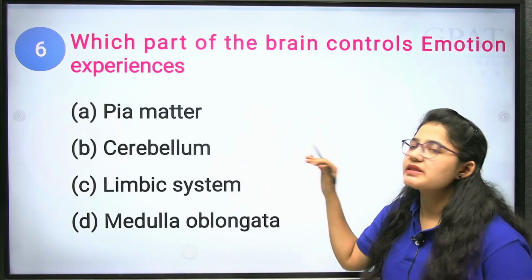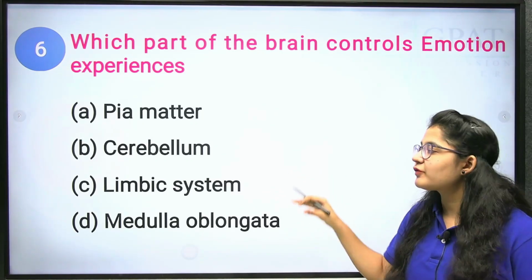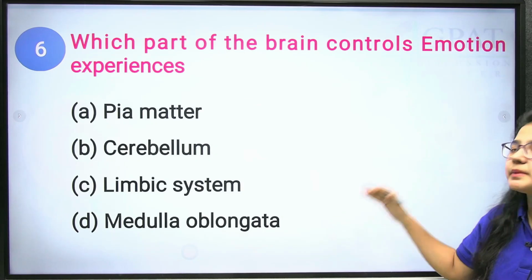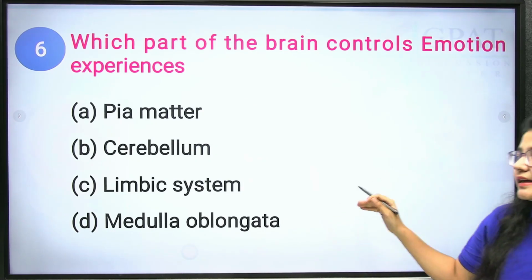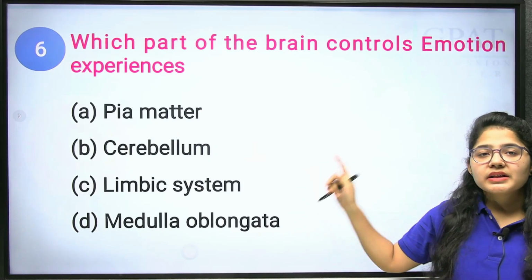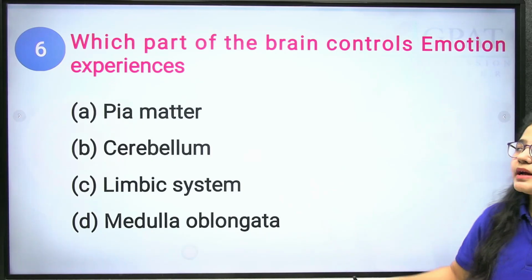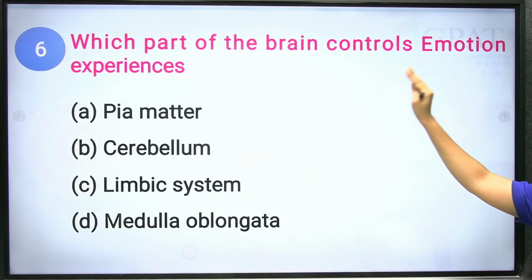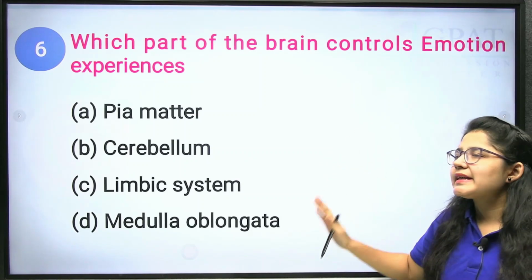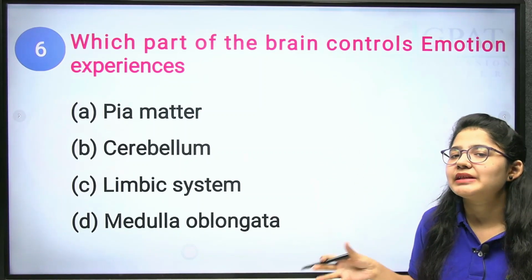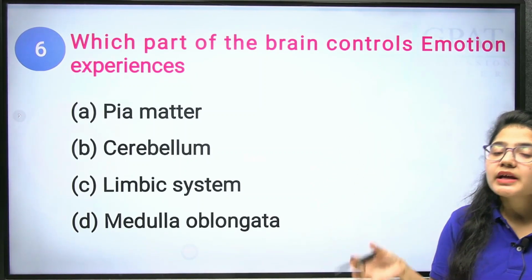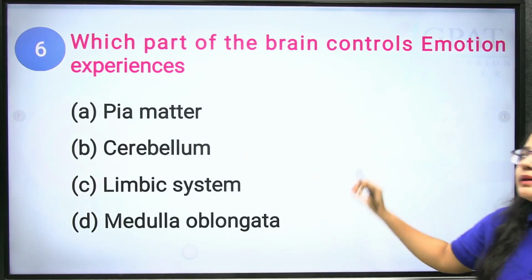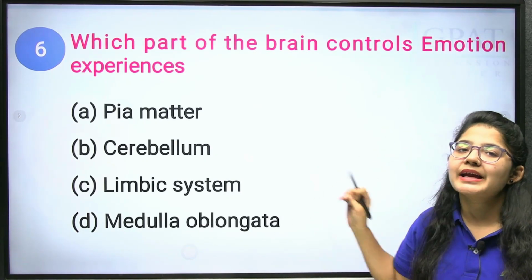Next we have the cerebellum, which is responsible for balancing your body. Next is the limbic system. This system is responsible for the control of emotions in your body. It is present on both sides of the thalamus and is responsible for controlling behavior, emotions and memory.